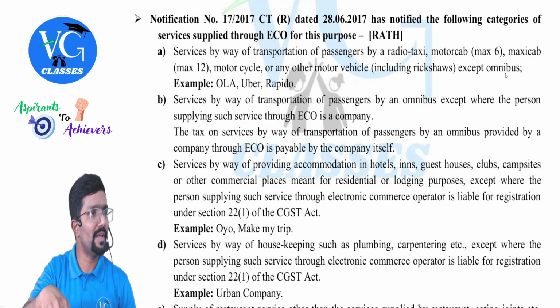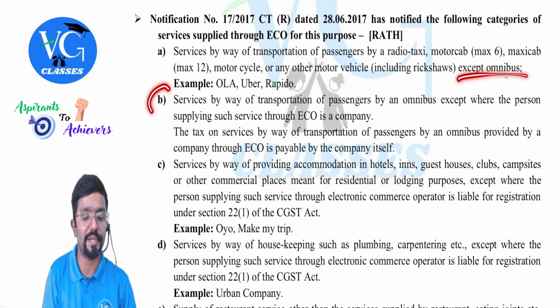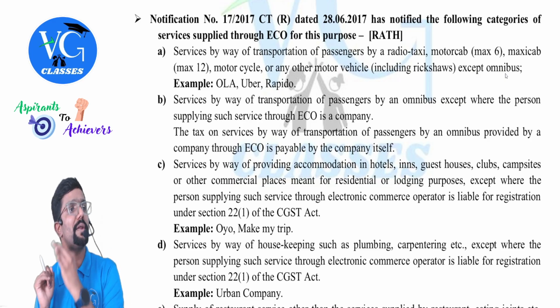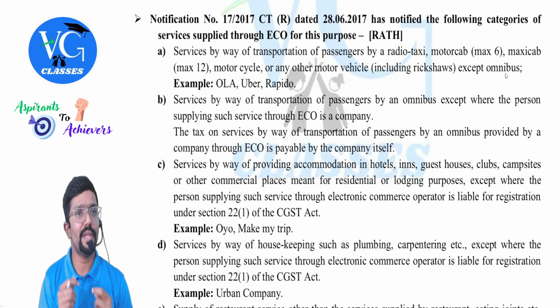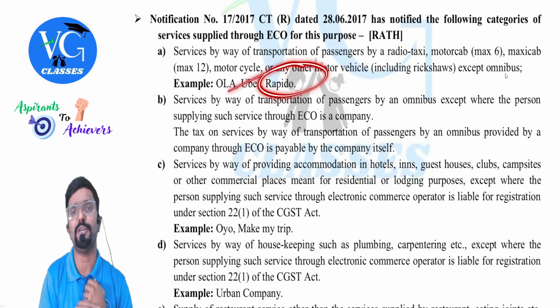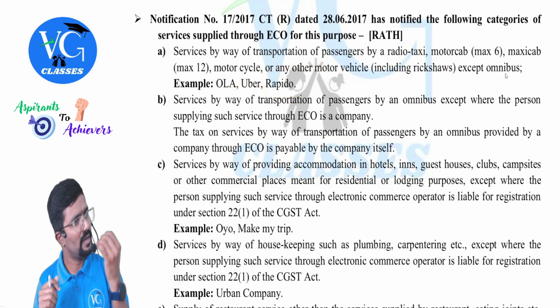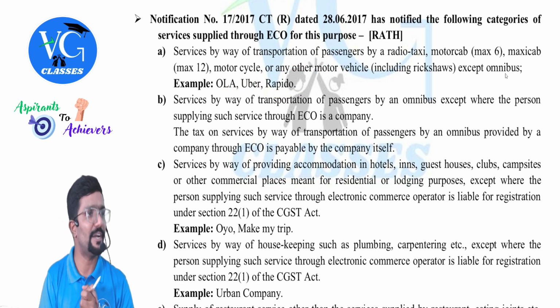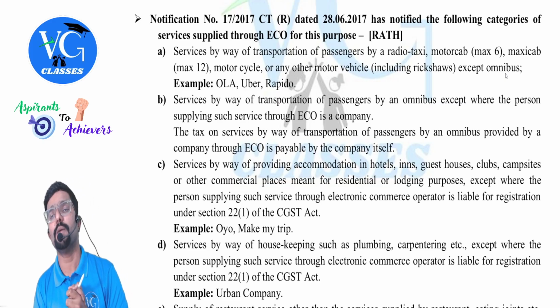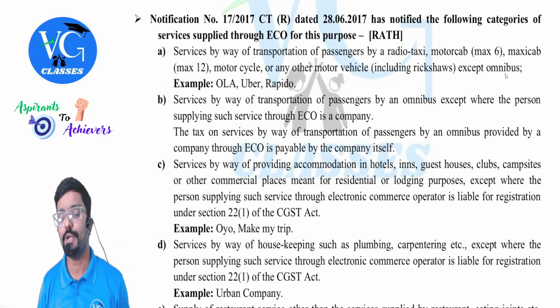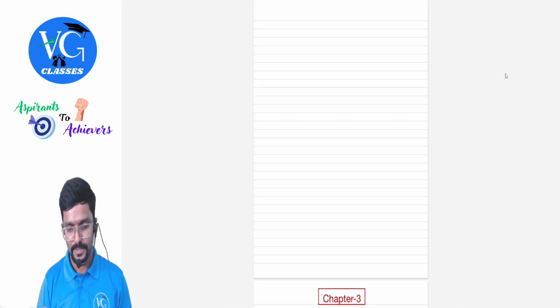Does that mean omnibus is not covered here? No. For that, they have added a separate point, B. We will see that. Examples: Ola, Uber, Rapido. Clear? You are booking a cab through any of these, or even a two-wheeler service is available through Rapido. Sir, whether auto, car, cab, or two-wheeler, you are booking through any of these platforms. Is the ECO, that is the e-commerce operator, liable to pay GST on it? Yes. Examples also I have given you. Let me try to explain this with an example, guys.